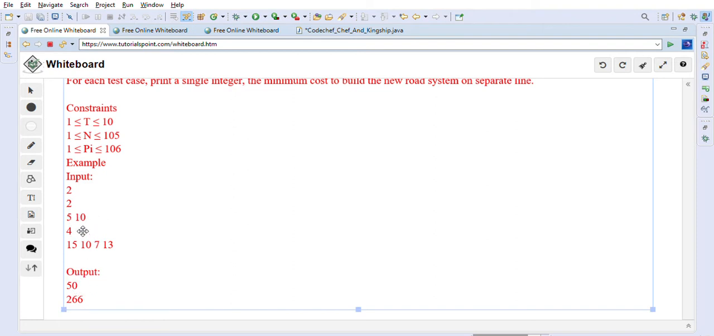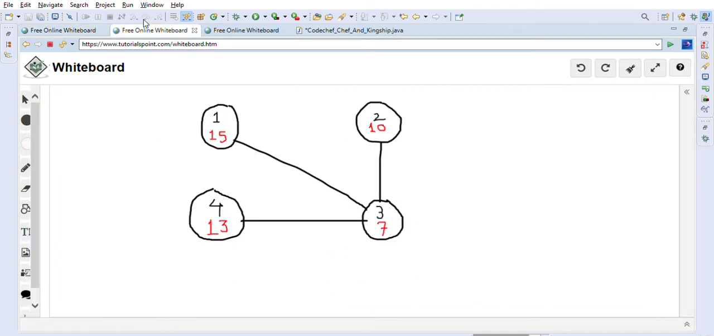Now let's take another example where there are 4 cities given and these are the populations given. So let's take a look at this example over here. I created a graph. These are basically 1, 2, 3, 4. These are the cities, and in the red color I have put the population of each city, right? So we have to find out the minimum cost so that all the cities can be connected, correct?